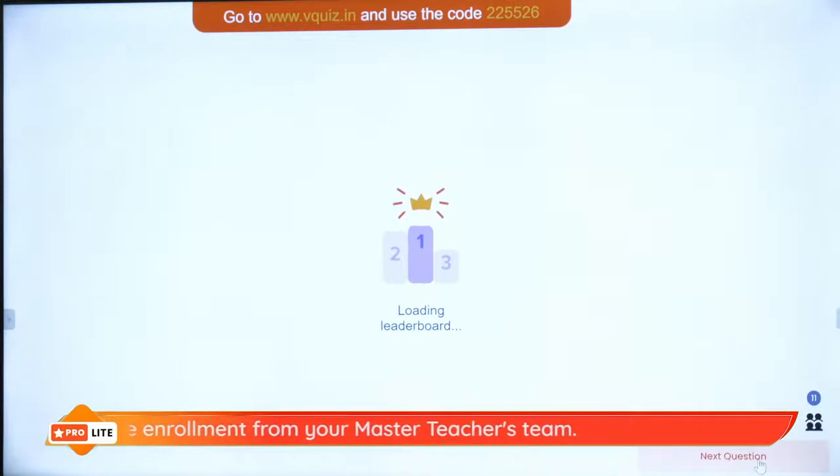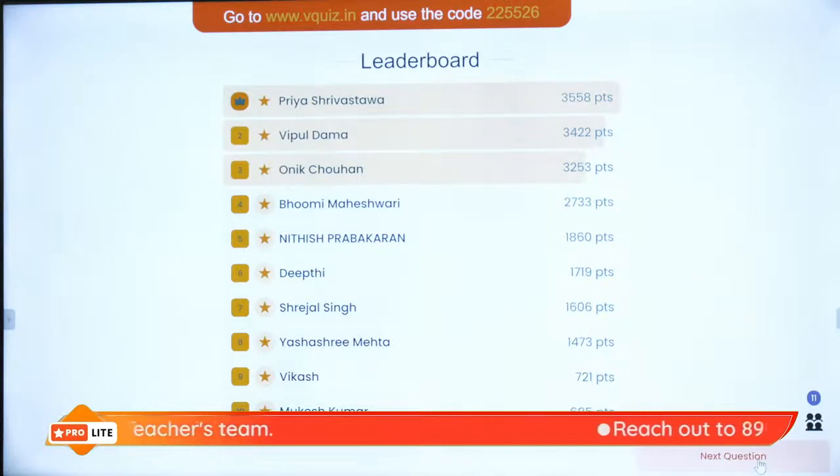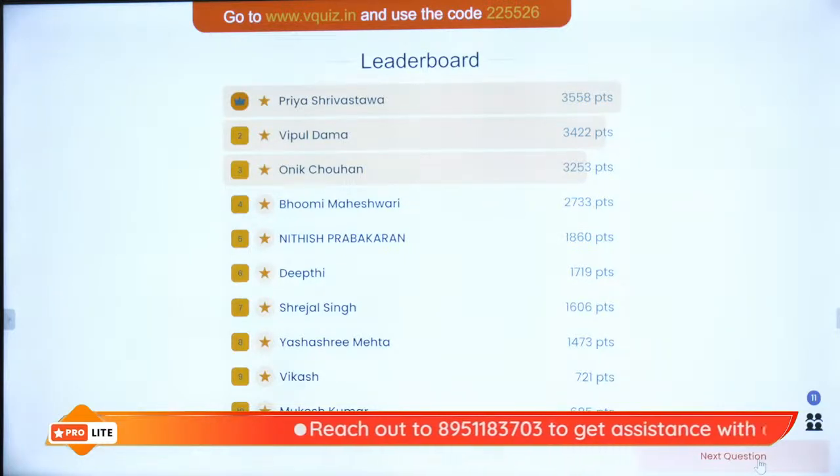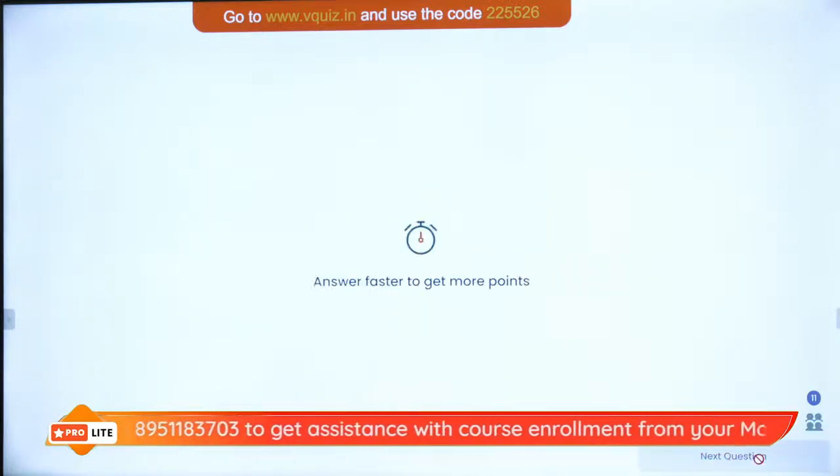Looking at the superboard, I think we are going to get good numbers. Very nice. See, all of them have scored. Priya, Vipul, Onik, Bhumi, Nitish, Deepti, Rachel, Yashashree, Vikash and Mukesh. All of them have scored. That's really very nice. And now we move on to the letters directly from heaven.